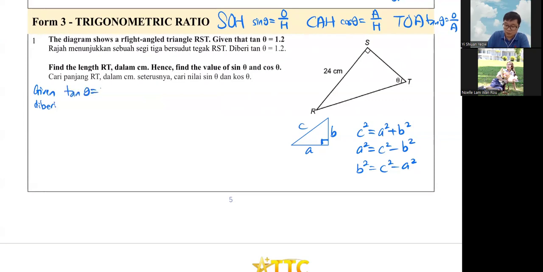Tangent theta equals 1.2. Okay, so we know that tangent theta is O over A. Theta is here, O is your opposite, which is 24. And then your A will be here, so your A will be ST. So meaning 24 divided by ST equals 1.2.